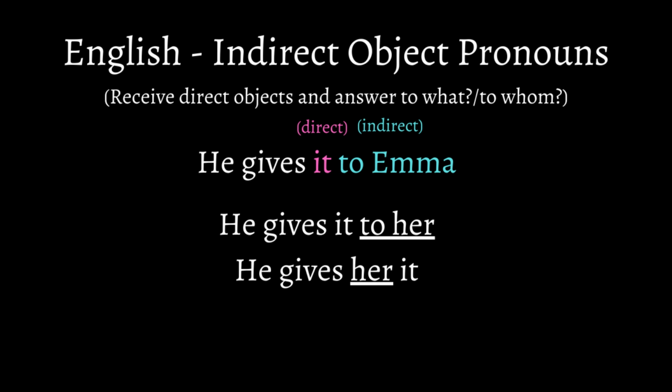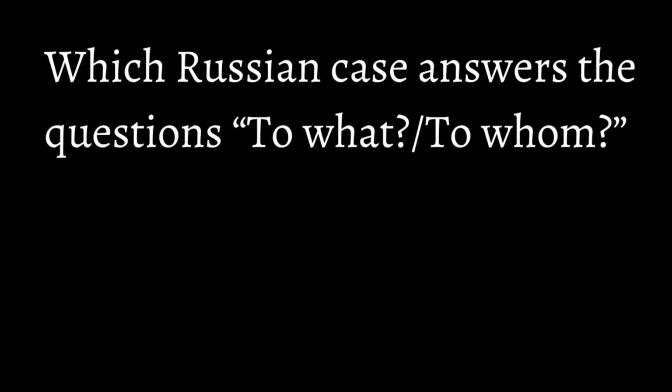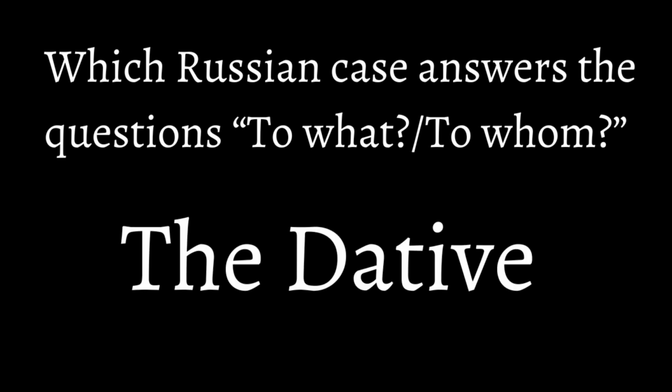In this case, the indirect object pronoun answers to whom. He gives it to whom? He gives it to her or he gives her it. Now that I've just said that answering to what and to whom can help identify indirect object pronouns, which Russian case answers the questions to what and to whom? It is the dative case. Russian has the dative case which answers to what and to whom.